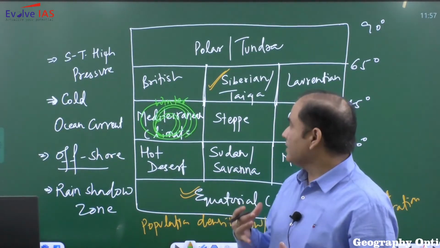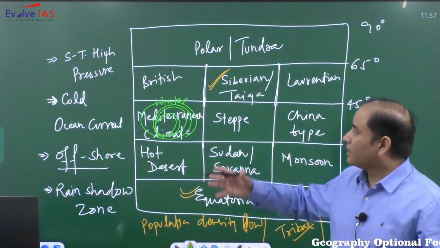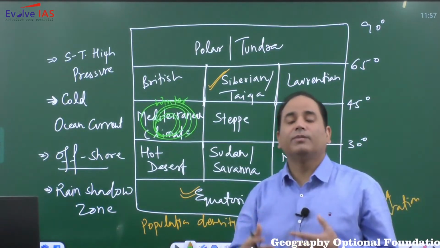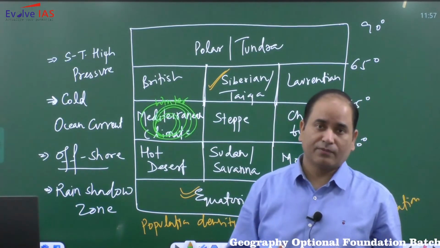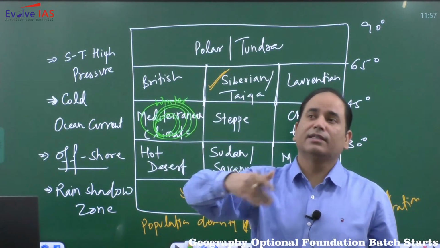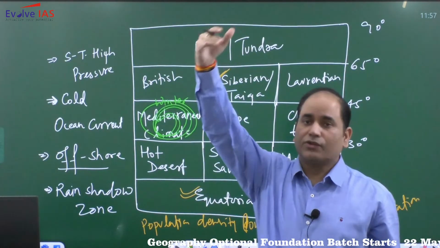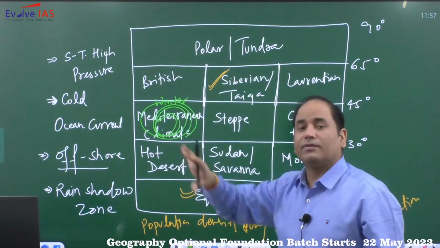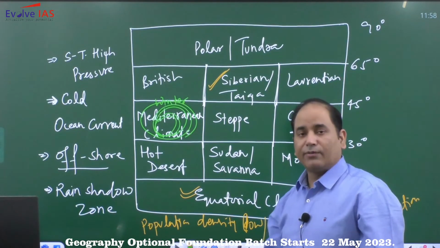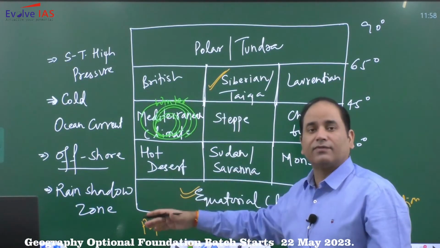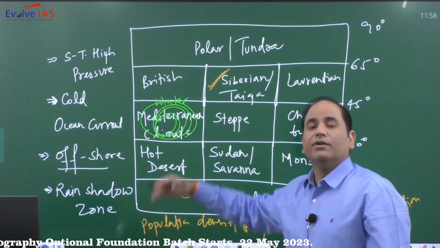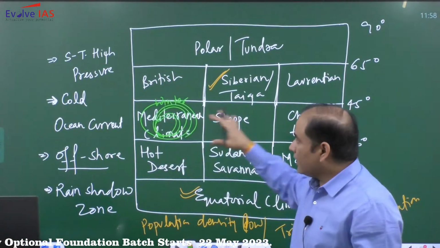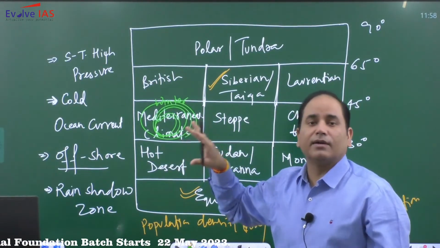Very important: why will there be winter rainfall? Because in general this Mediterranean region should be under the influence of the westerlies. But in the summer season, the westerlies will move northward. So this region will be under the effect of the trade winds. And in the winter season, with the shifting of the sun southward, this area will be again under the influence of the westerlies.